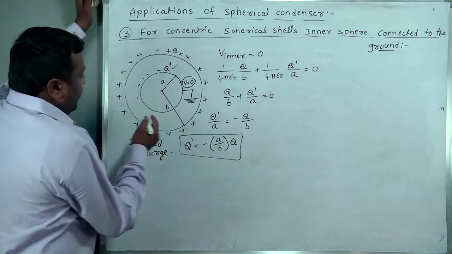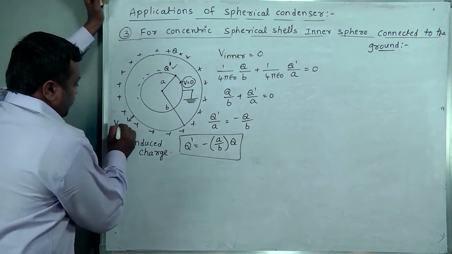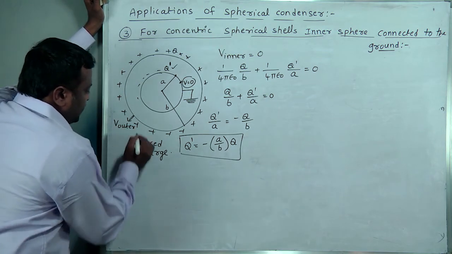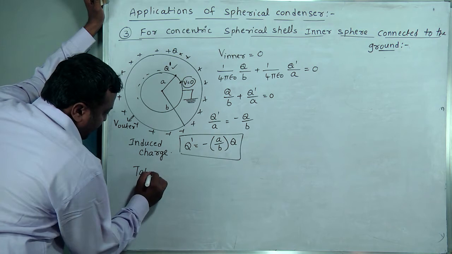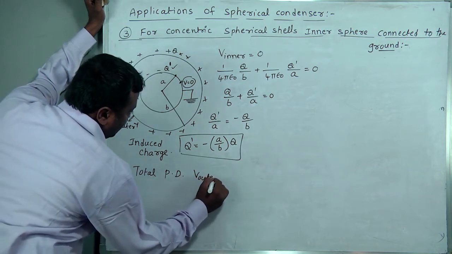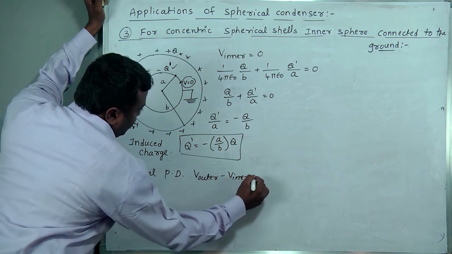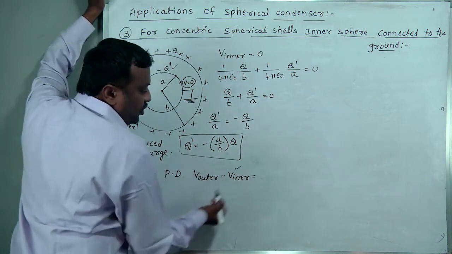Now you see, potential exists only with the outer sphere, V outer. The total potential difference, V outer minus V inner, is what we are writing. V inner we know is 0.